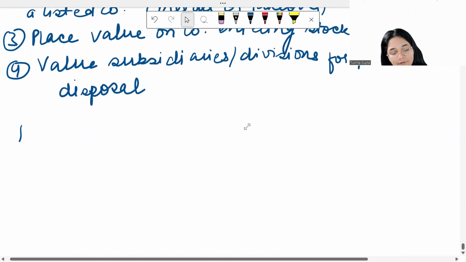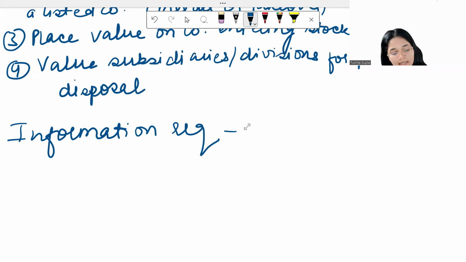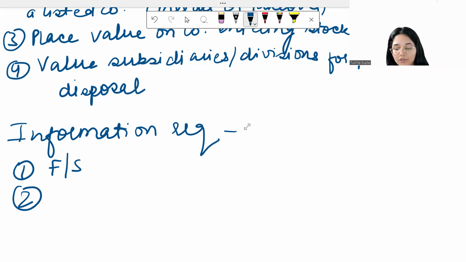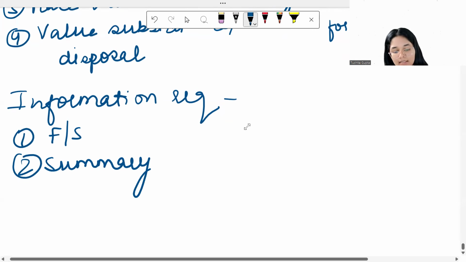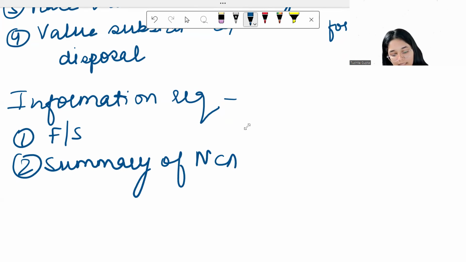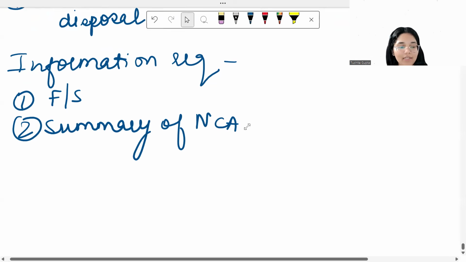Now, what is the information that you are going to be needing when you are placing a value on a company? So information requirements. Number one, you're going to need the financial statements of the company. Number two, you're also going to need the summary of their non-current assets. Then you'll also perhaps want to have a look at how much working capital the company is having.